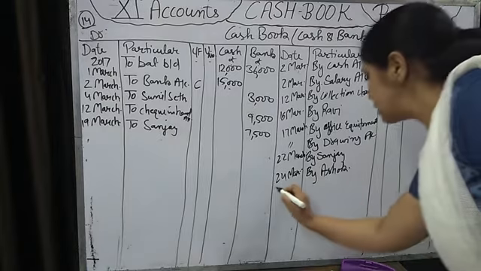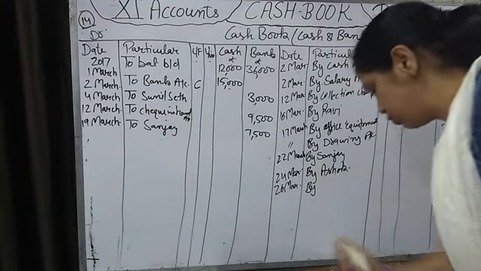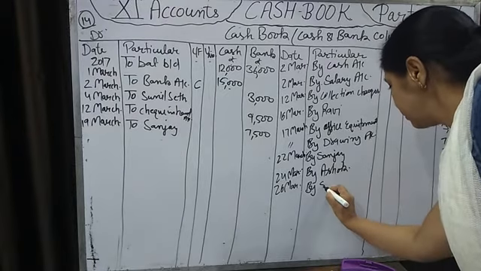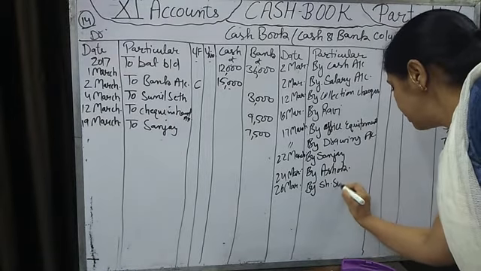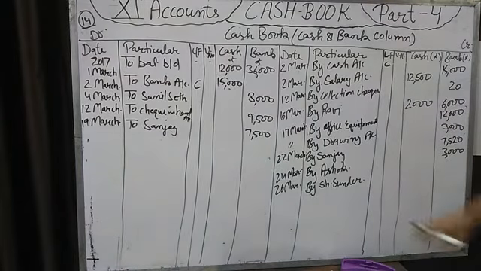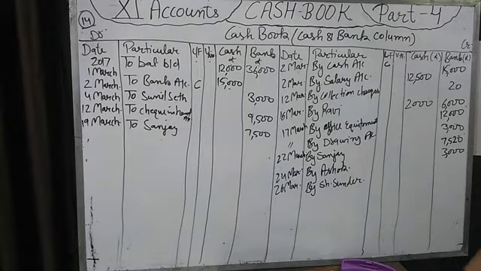So on 26 March, we are paying to Shyam Sundar. We will not write purchase, because on 15th March we have recorded the entry of purchase.